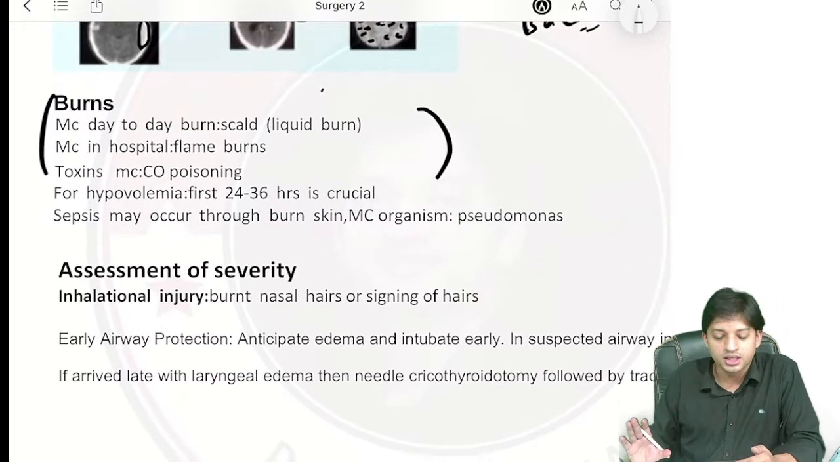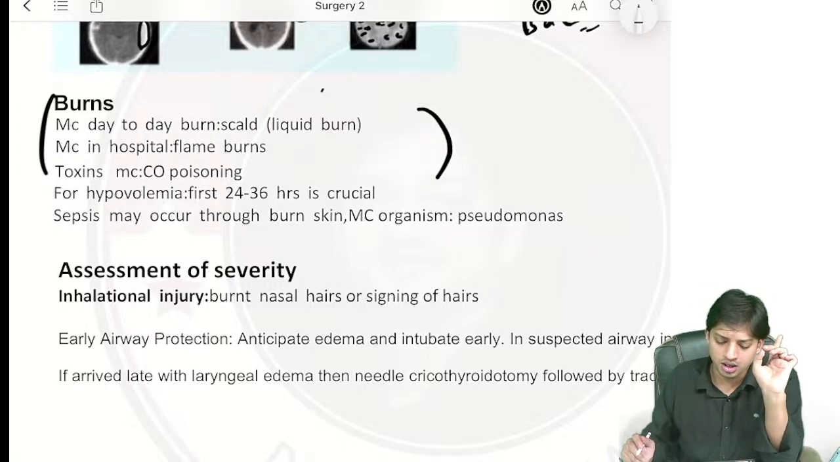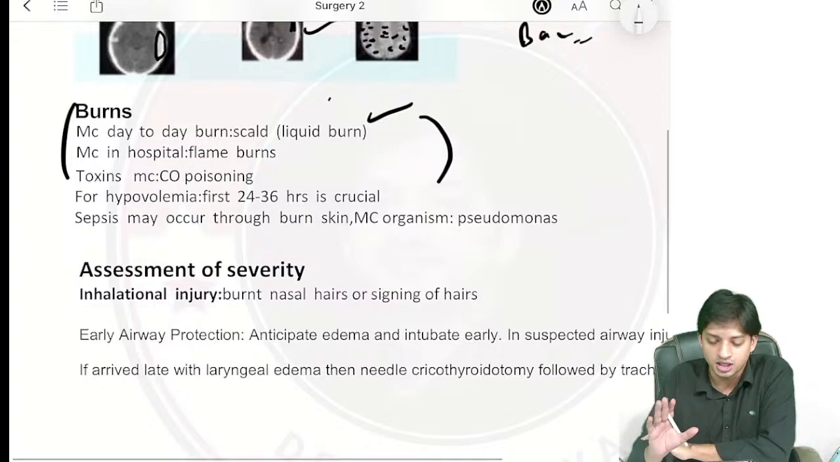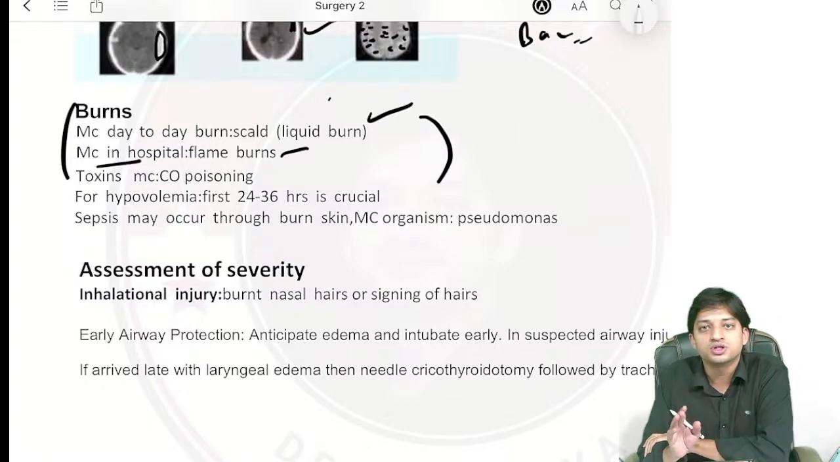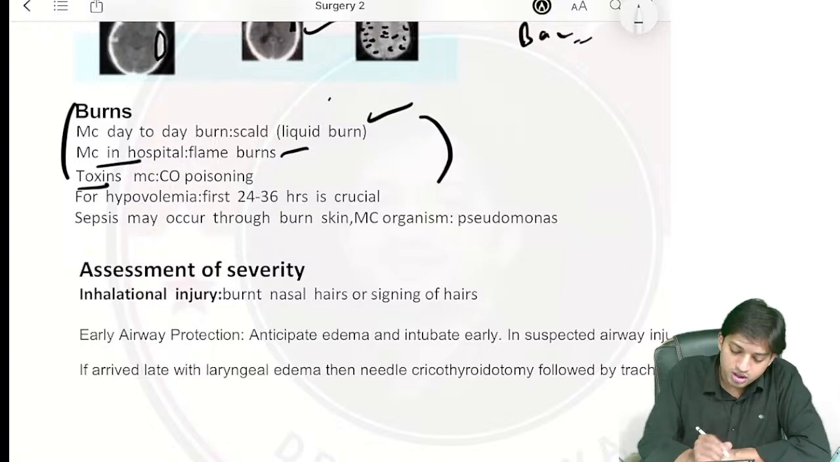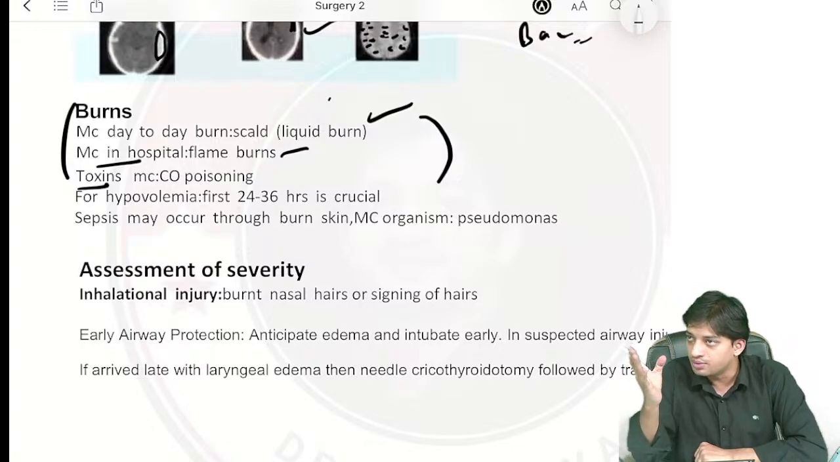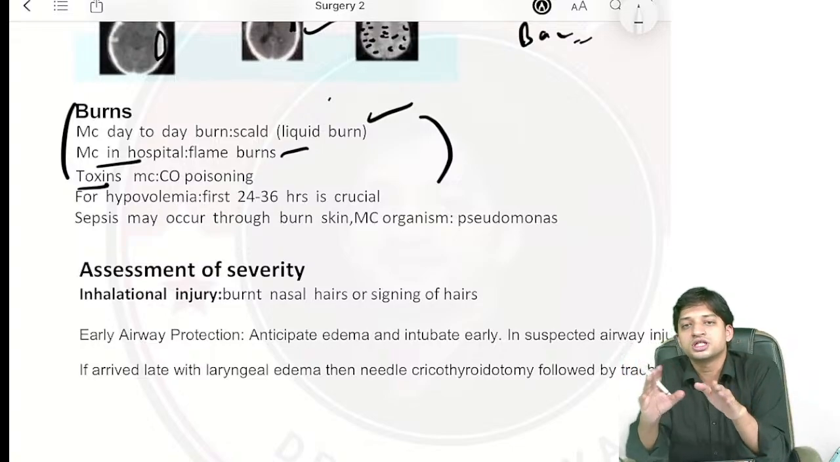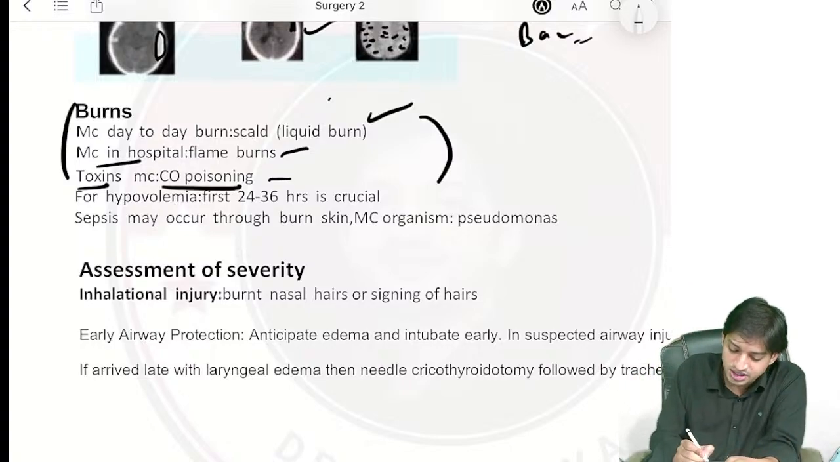Burns, most common type of burn they have asked you. Very important question. Most common type of burn, in day-to-day cases, what do you see? You see the scald burn. Done. Most common burn cases in hospital, what do you see? You see the flame burns. Toxins, suppose if there is flame burn, what most common toxicity will you see? It will be the carbon monoxide poisoning. Obviously, it can be understood, right?